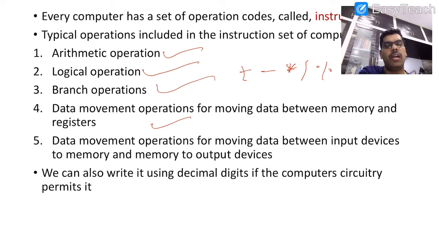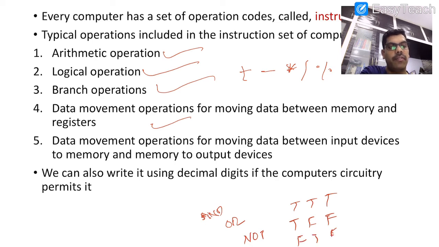And coming to logical operations, I hope you have knowledge of them: logical AND, logical OR, logical NOT. What is logical AND? True, true gives true. True, false gives false. False, true gives false. False, false again gives false.